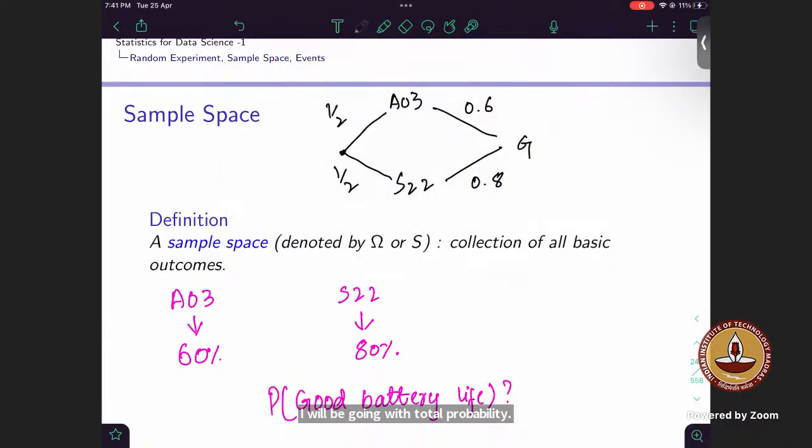And whenever something is given to me and I am asked about something in between, suppose it's given that the probability comes out to be something like 0.4. Say this is not exact, say this is 0.4. What is the probability that it was from this one, Samsung A03? Then we will go with Bayes rule. So when we are asked about the end result, go with total probability. When we are asked about something in the middle, suppose A03 or S22, then we will use Bayes rule.